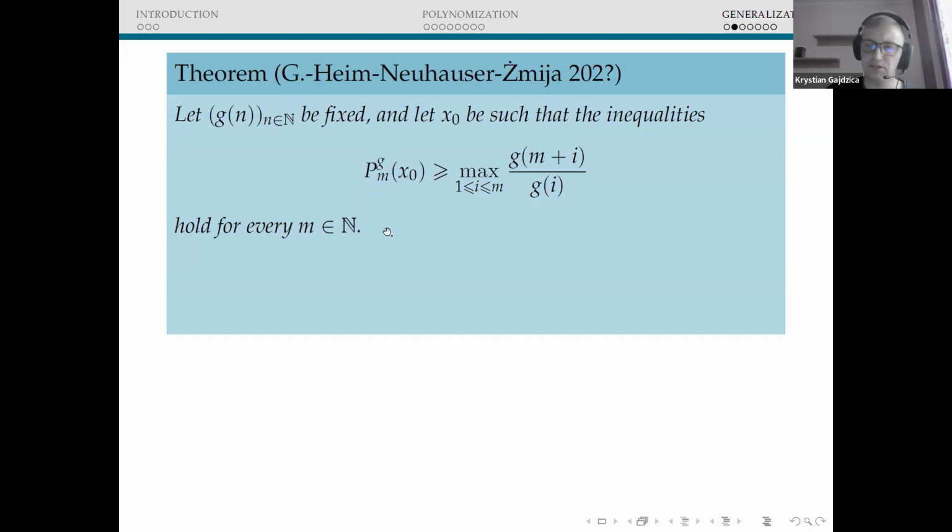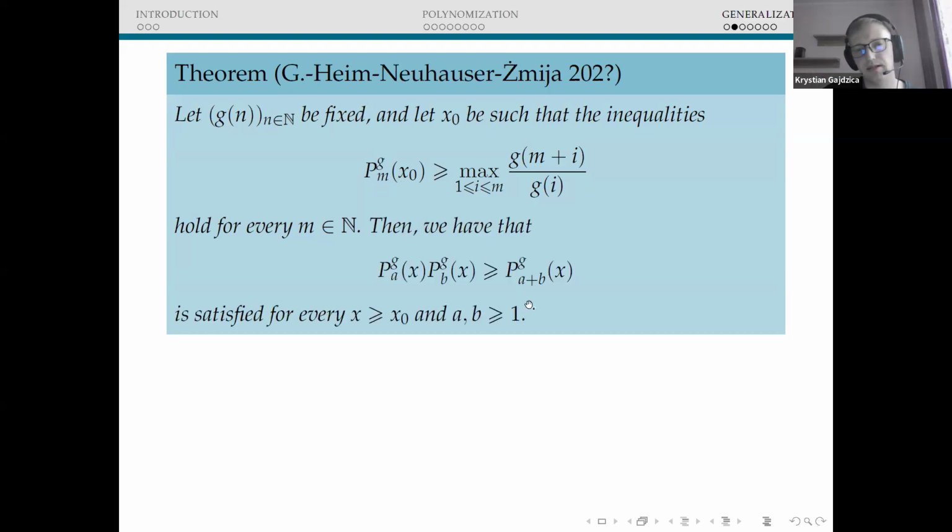If that is the case, so we just need to check it for one point, then we obtain actually a little bit weak version of the Bessenrodt-Ono inequality, because instead of the strong inequality we have the weak one for all x greater or equal than x0 and positive integers a and b.